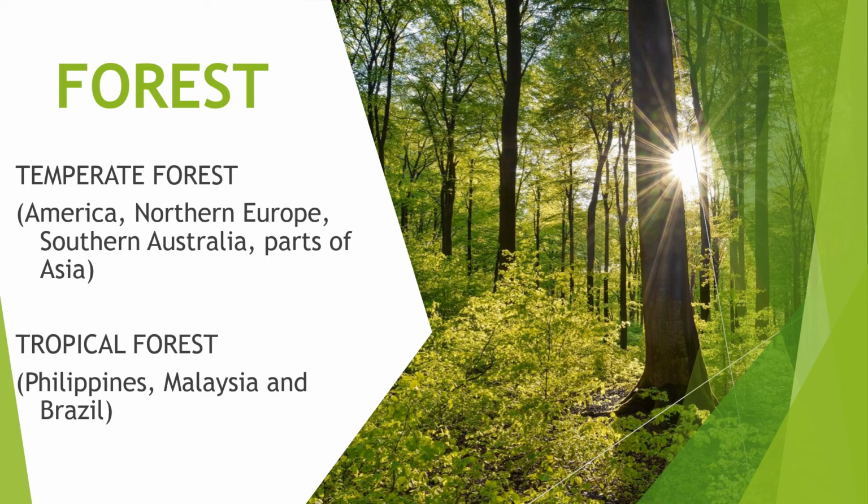Now the forest may be further grouped into temperate and tropical forests. So temperate forests can be found in America, Northern Europe, Southern Australia, and parts of Asia. Now, the tropical forest can be found in the Philippines, Malaysia, and Brazil. That's the first biome class, forest.